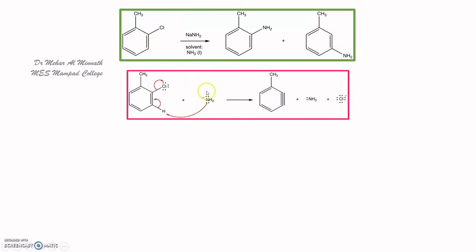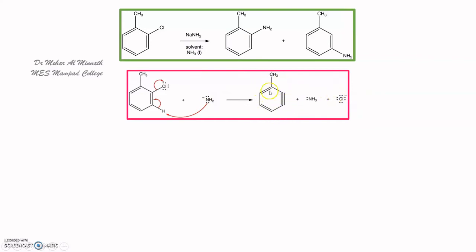Now here what happens is the amide, the nucleophile, first abstracts the proton, and the electron pair of the CH bond is transferred to the ring, and the chloride ion is also removed and goes off. You get ammonia and Cl.